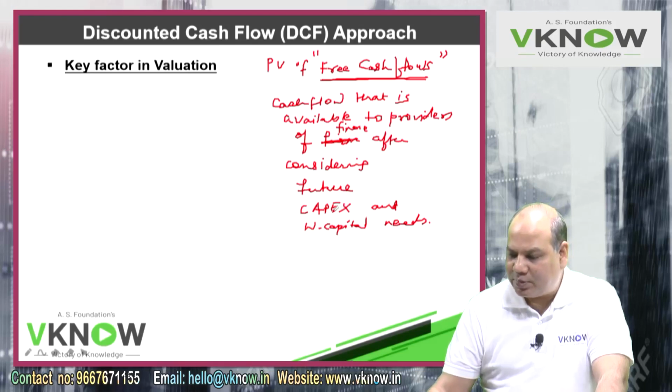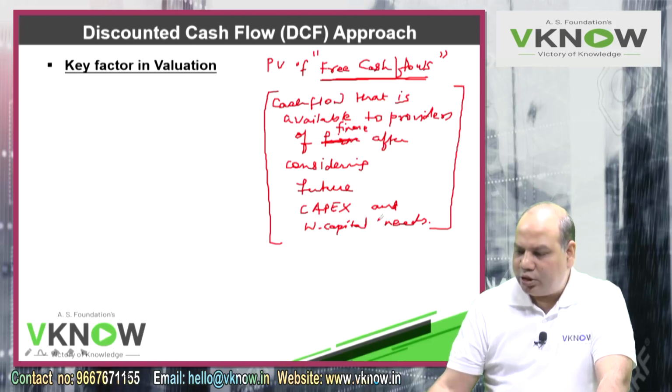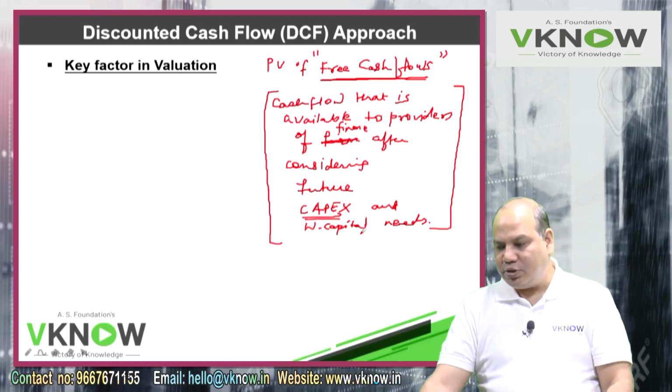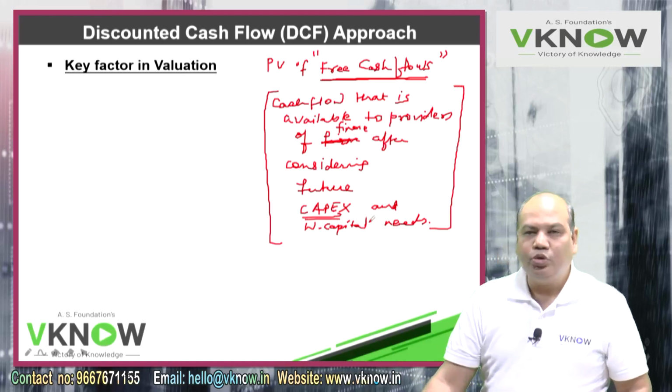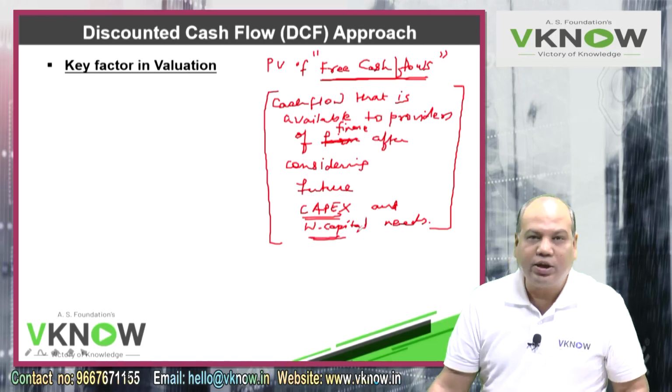Capex means capital expenditure, and working capital needs. So I also have to take into account that in future I need to incur some capital expenditure, because as the business will grow you need to put more money in capex, and similarly your working capital needs will also grow.